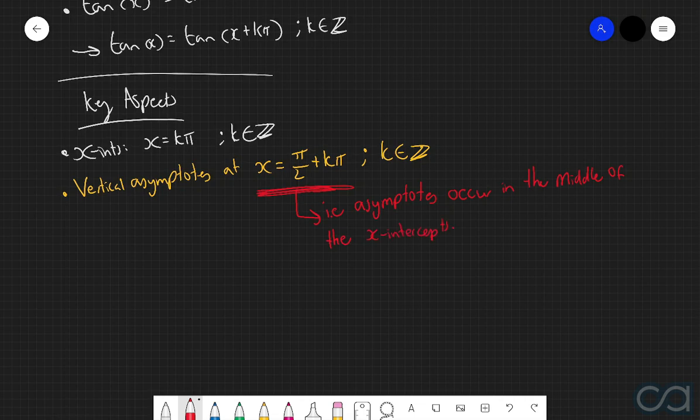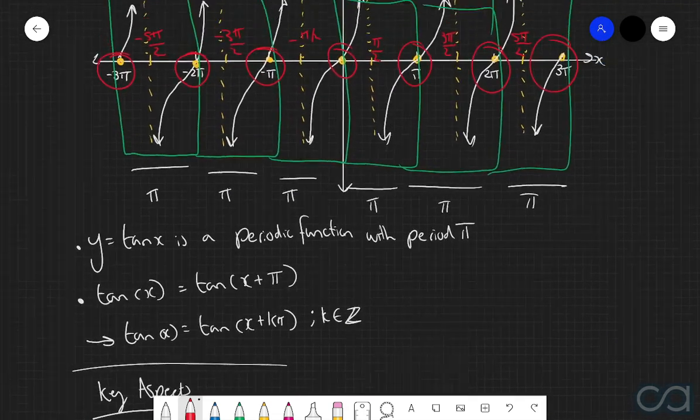And now another really important distinction between the graph of a tan function and our previously studied sine and cosine waves is the fact that the tangent function does not have a principal axis, it does not have an amplitude, and it does not have maximum or minimum values. Now let's quickly go into why this might be.